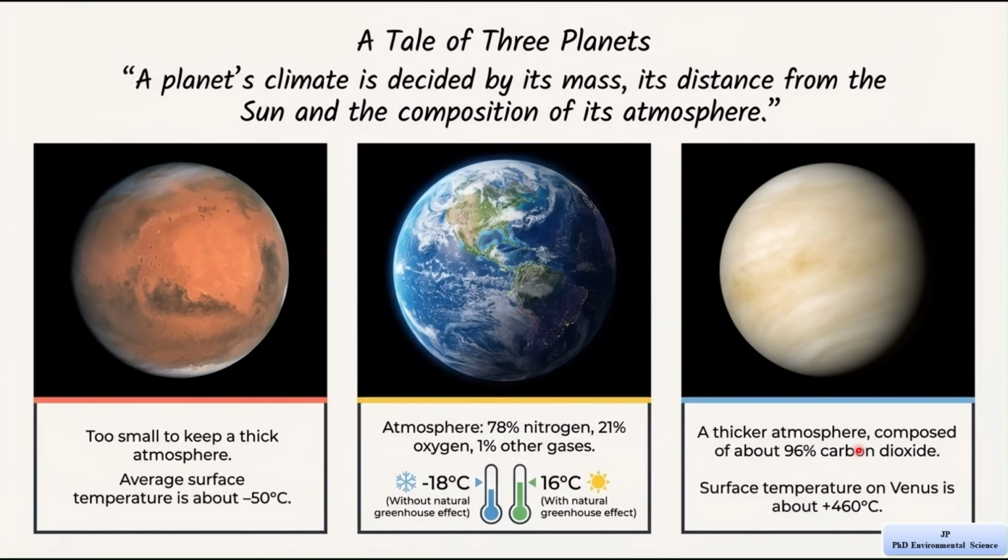So the main lesson from this slide is if a planet has too thin atmosphere like Mars, it cannot trap heat and becomes very cold. If a planet has a balanced atmosphere like Earth, it maintains a suitable temperature for life. If a planet has a very thick atmosphere with too many greenhouse gases like Venus, it traps too much heat and becomes extremely hot. So climate depends strongly on the atmosphere and especially on greenhouse gases. This comparison helps us understand why increasing greenhouse gases on Earth can make our planet warmer.